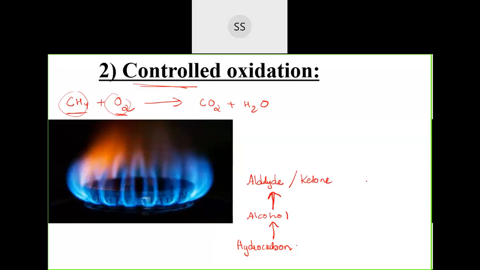Aldehyde and ketone come in the same family. The only difference is the hydrogen and the carbon. It's a C double bond O compound, and on both sides you have valencies to be satisfied. If you add hydrogen here, that's an aldehyde. But if instead of hydrogen you put carbon in both places, then it's a ketone. That's the difference. They come under almost the same family, carbonyl compounds. Then aldehyde on oxidation gives you carboxylic acid. This is the hierarchy which has been observed.